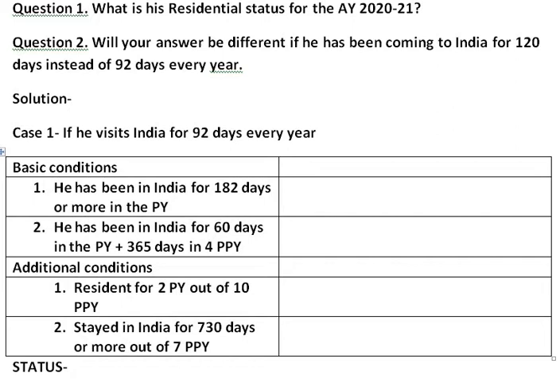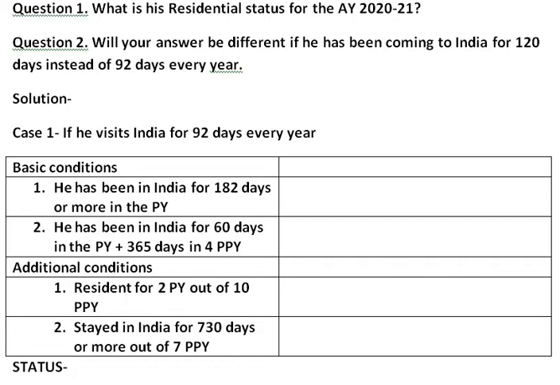Our answer is no. Why? Because clearly we are given here, he visits India for 92 days every year. That means in the previous year also he was in India for 92 days only, which is less than 182 days. Therefore, he fails to fulfill basic condition number 1, that is number of days stay in India for 182 days or more in the previous year.